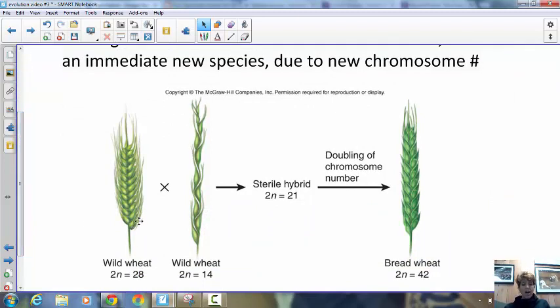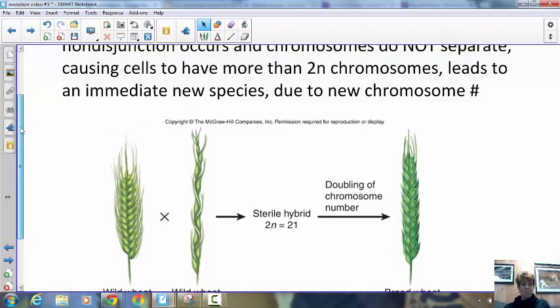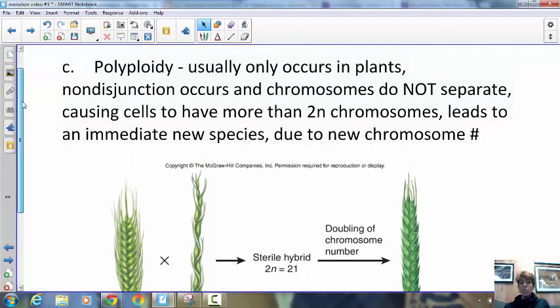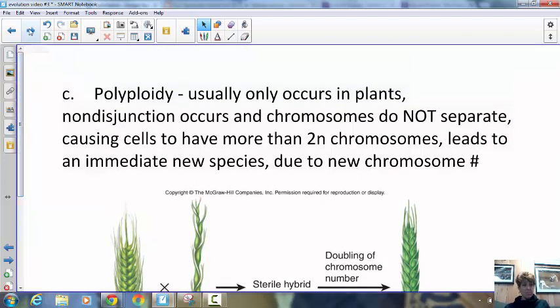So crossing of wild wheat that had one diploid number with another type of wild wheat that had another diploid number, you'd think that you couldn't even cross them, and you can't. When you cross them, you get a hybrid that's sterile. But if you double that chromosome number, you actually end up with bred wheat. So this is a great example of polyploidy. It gives you a whole new generation, a whole new species in a single generation.